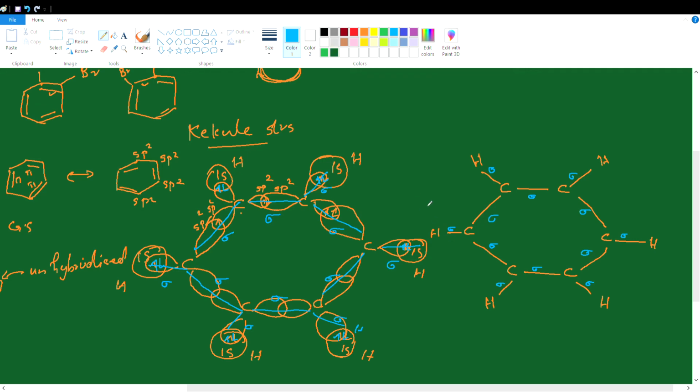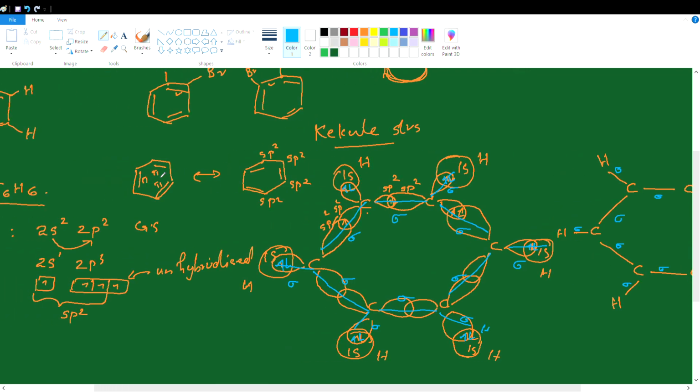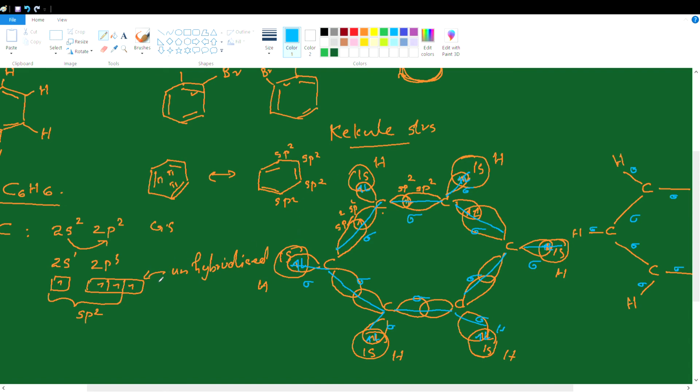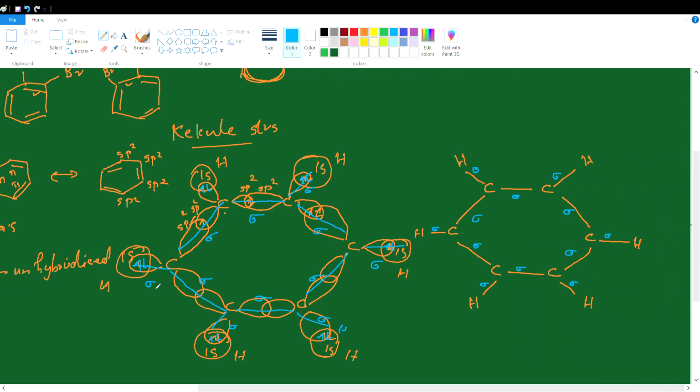Now, each of the carbon atoms, in addition to these sp2 hybrid orbitals, as you can see, contains one more p atomic orbital, half filled, which is not involved in hybridization. An unhybridized p atomic orbital is present in each carbon atom.